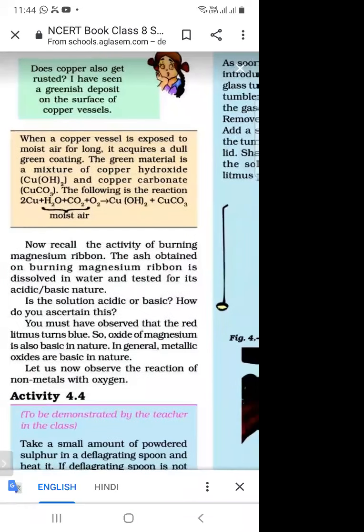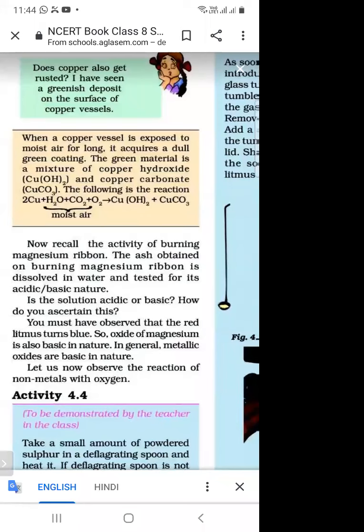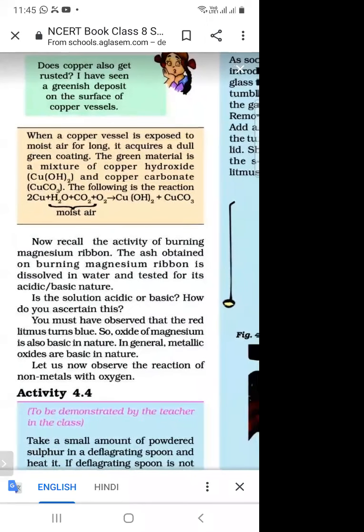When copper is exposed to moist air, when we see the copper vessel, there is a green color coating on it. And what is the green coating? It is a mixture of copper hydroxide and copper carbonate. So when the copper vessel is exposed to moist air, this green material forms.